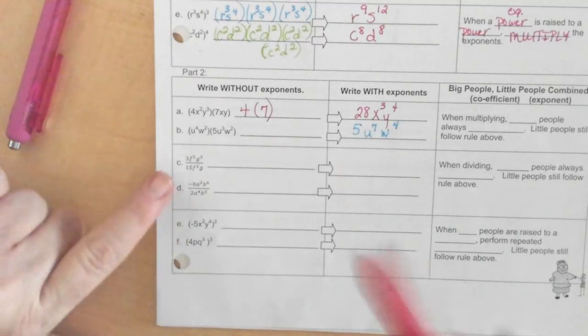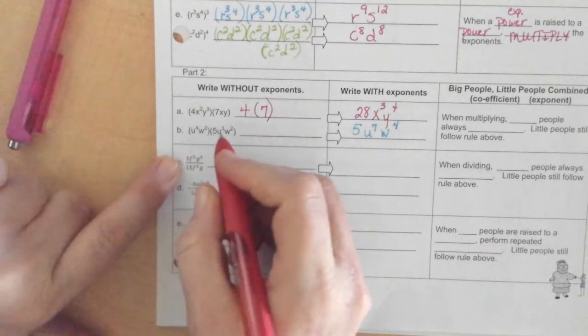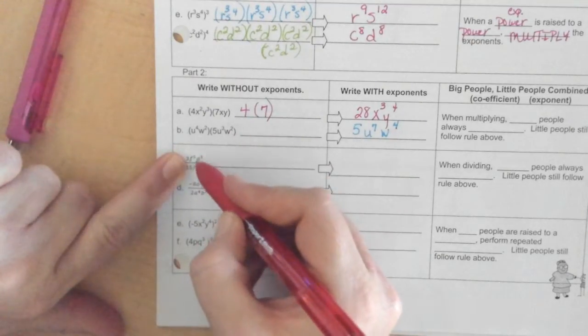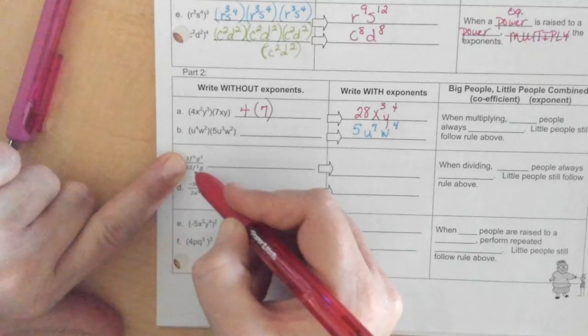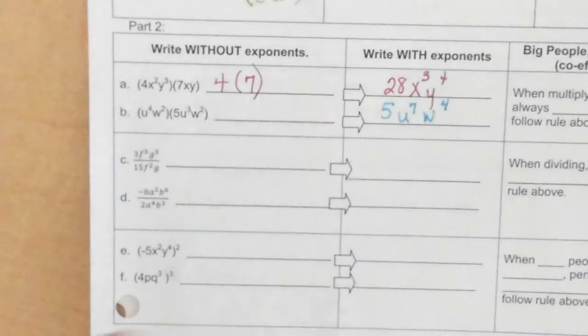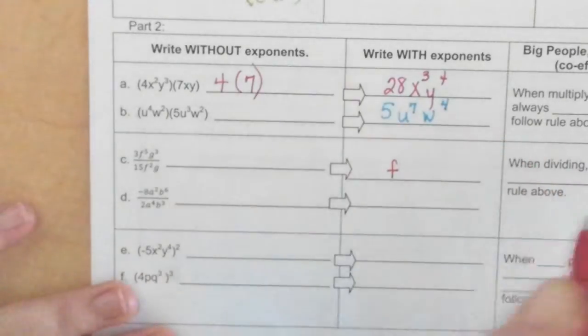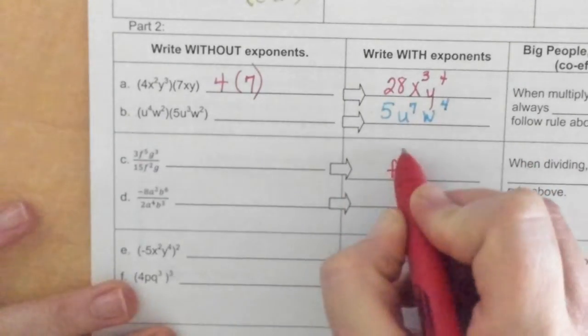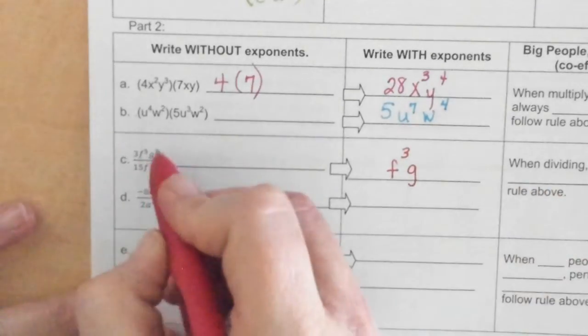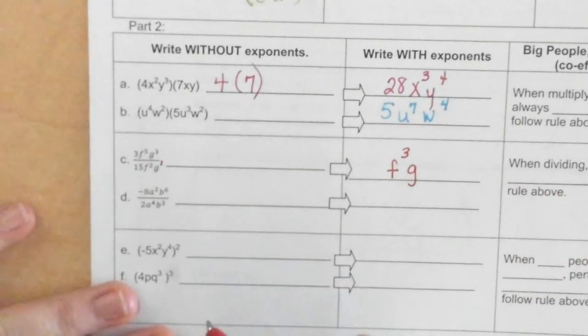Okay, on this section here, I'm dividing. So I'm going to ignore the 3 and 15. They are not exponents. When I look at the f's, f is larger in the numerator. So I'm going to leave f in the numerator. And 5 minus 2 is 3. G is larger in the numerator. 3 minus, that's a 1, is 2.